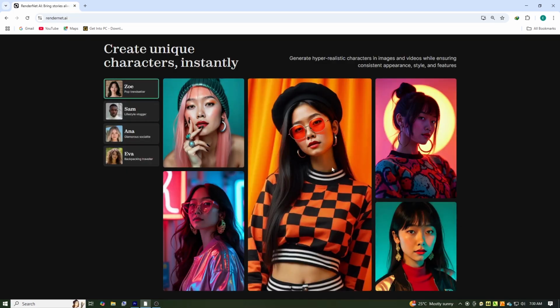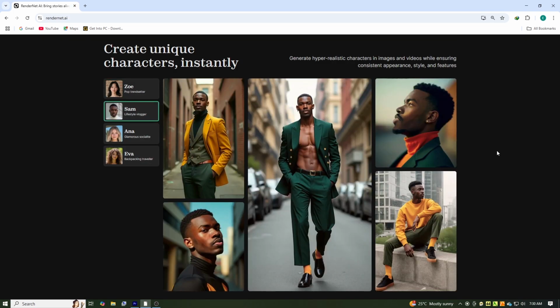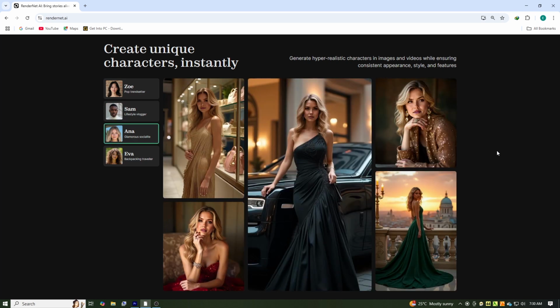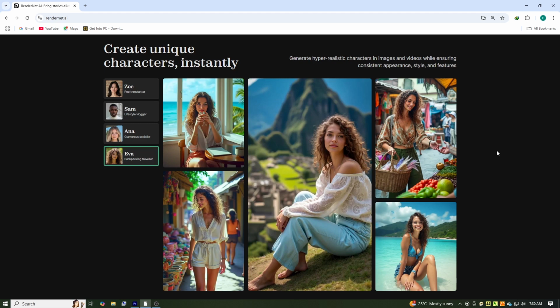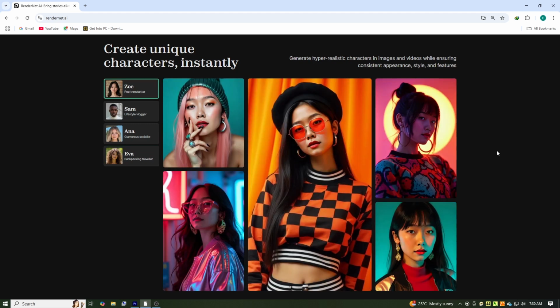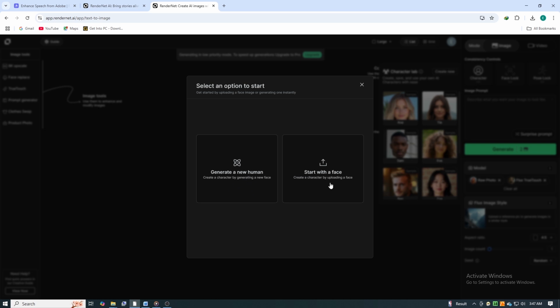Think of it. Characters that maintain their visual identity across various scenes and actions, bringing a new level of believability to digital content. This isn't just a gimmick, it's a paradigm shift in how we create and consume video. Let's dive into the core of RenderNet AI.